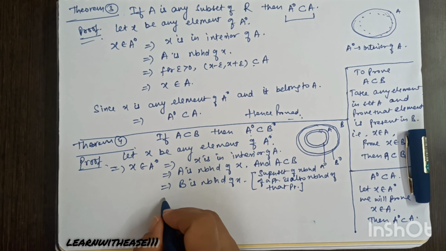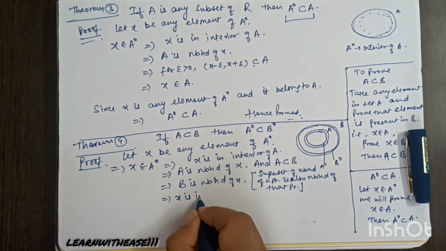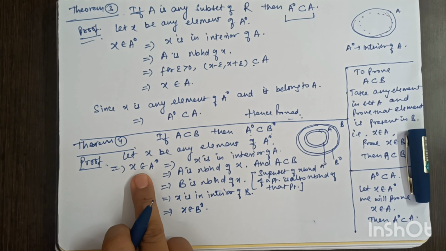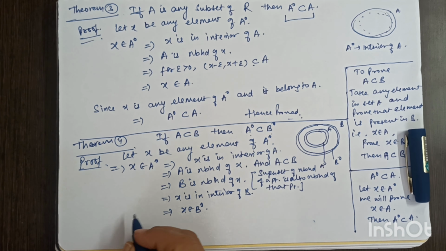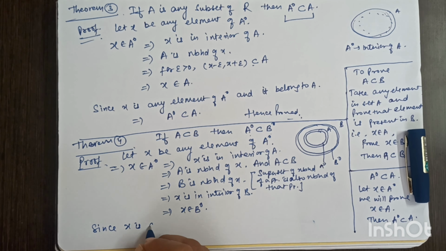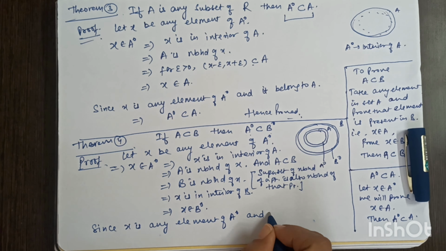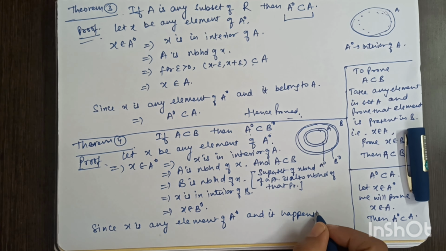So B is also a neighborhood of X. And B is a neighborhood of X means X is in the interior of B, which means X belongs to B naught. Hence, I have taken an element from A naught, it happens to be in B naught, that means A naught is a subset of B naught, hence proved.